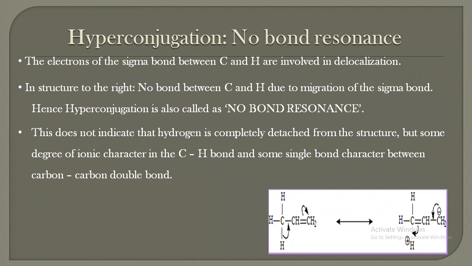In the structure on the right side, there is no bond between C and H due to the migration of the sigma bond. Hence, hyperconjugation is also called no bond resonance.